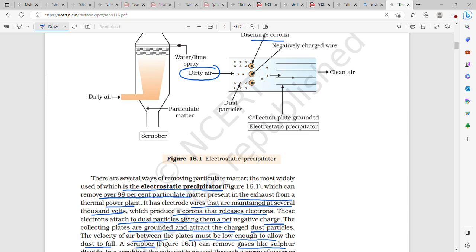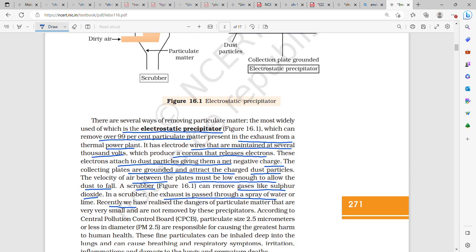and give them a negative charge. Then these dust particles reach the collecting plates, which are grounded, and they attract the charged dust particles. The velocity of the air between these plates should be very slow, so that the charged dust particles can fall and get attracted to and grounded on the collection plates. So this is what happens in a thermal power plant.